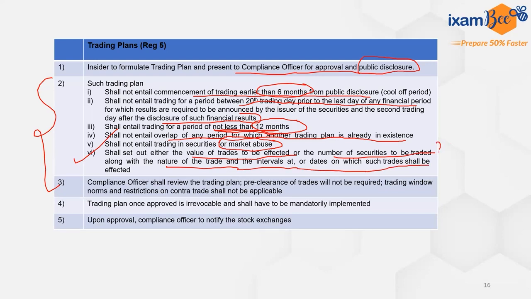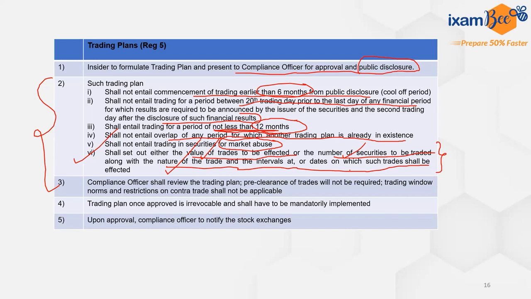So as we talked about a holiday plan, which hotel you will be staying in, where you will be visiting, how much money you will be spending. Similarly, in a trading plan, what value of trades, suppose a person says on such and such date 1 lakh rupees I'll be spending, or this is the value of the trades, or the number of securities he's planning to trade, along with the nature of the trade, like in debt, bonds, securities, options, futures, derivatives, that should be mentioned, and the intervals or the dates on which such trades shall be effected. That all should be mentioned in a trading plan.